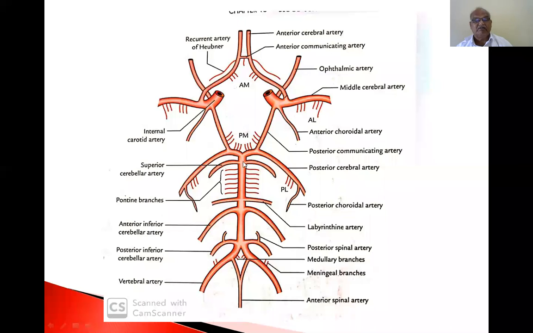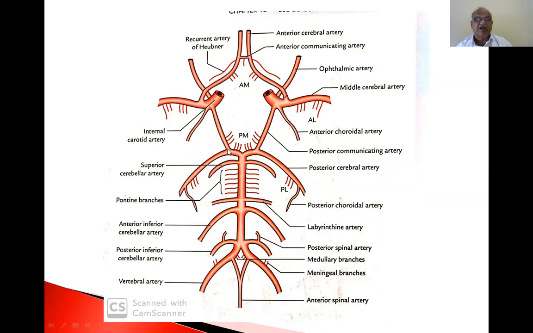Now you can study the branches of the basilar artery, posterior cerebral artery, middle cerebral artery, and anterior cerebral artery. So the anterior cerebral artery, middle cerebral artery, and posterior cerebral artery, three arteries on one side and three arteries on the other side, supply the brain. So this entire polygonal-shaped circle of Willis is present at the base of the brain in the perforated substance,